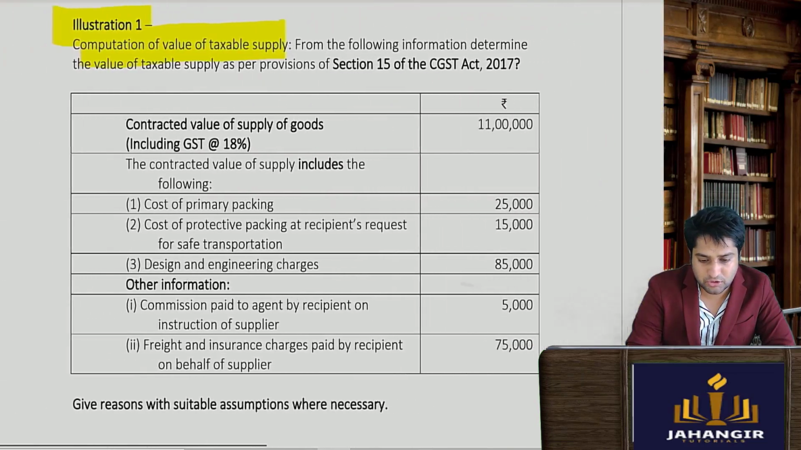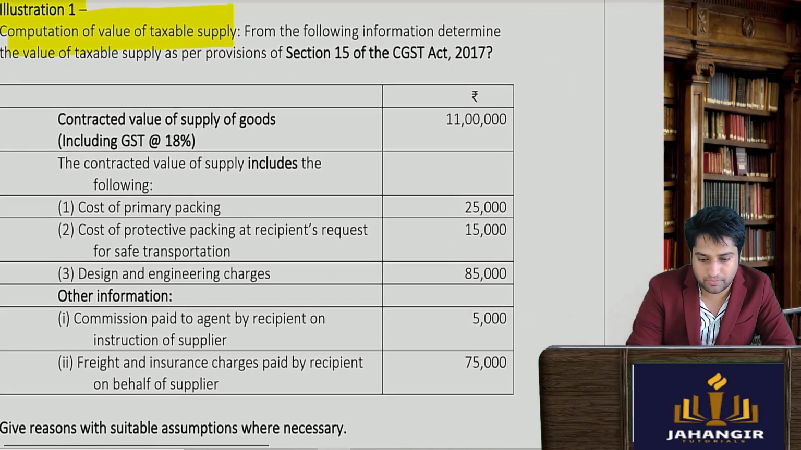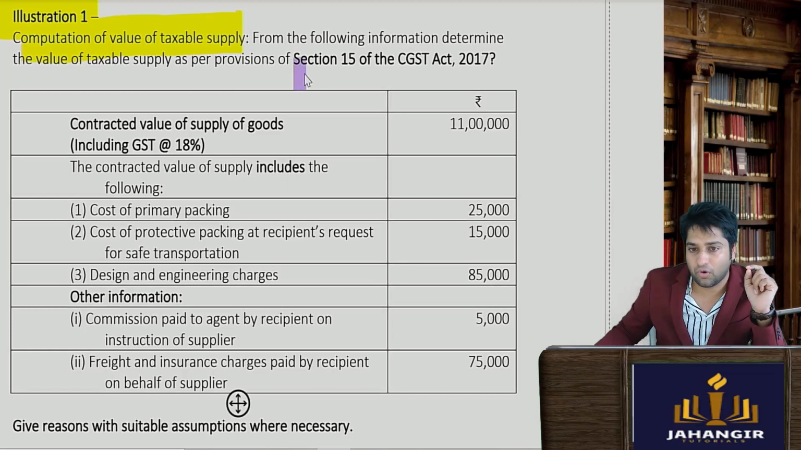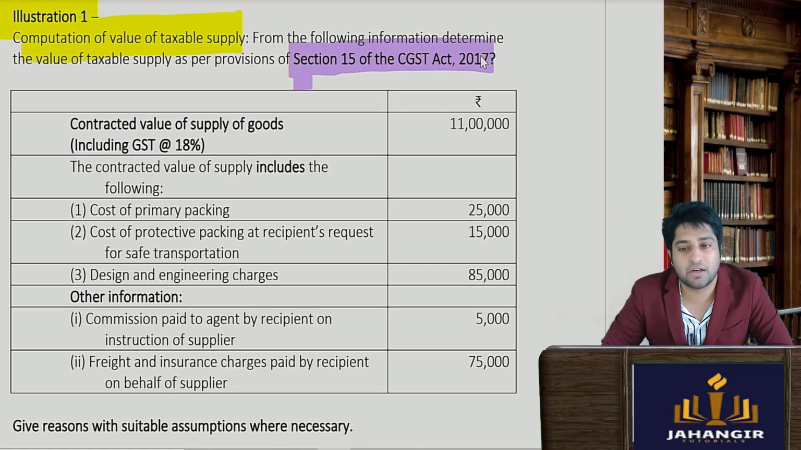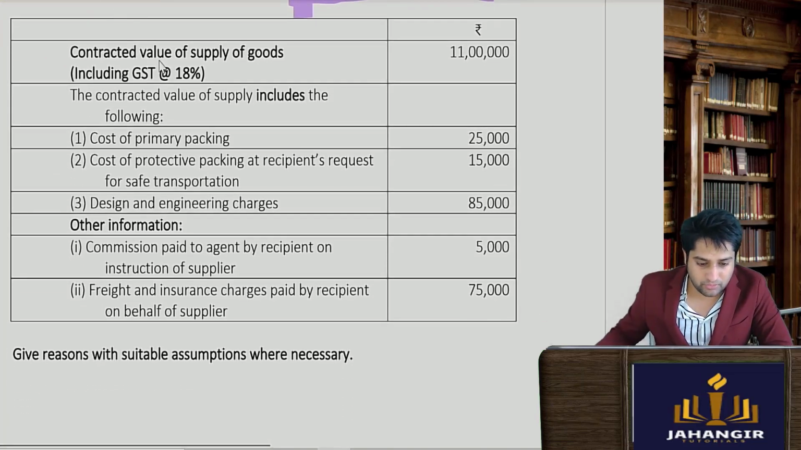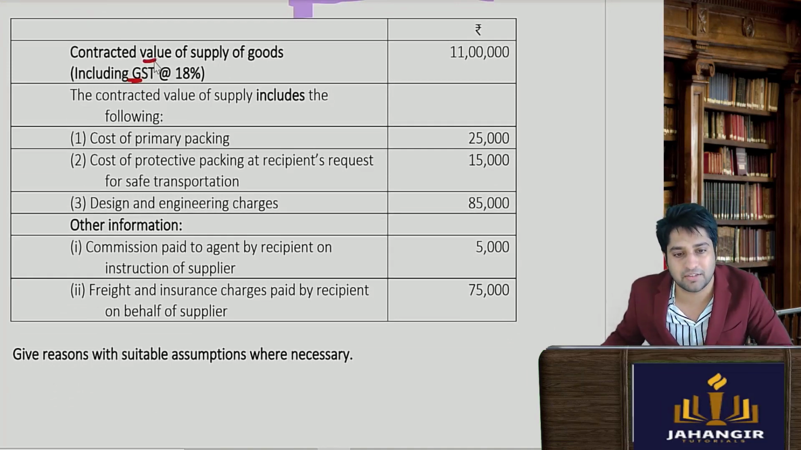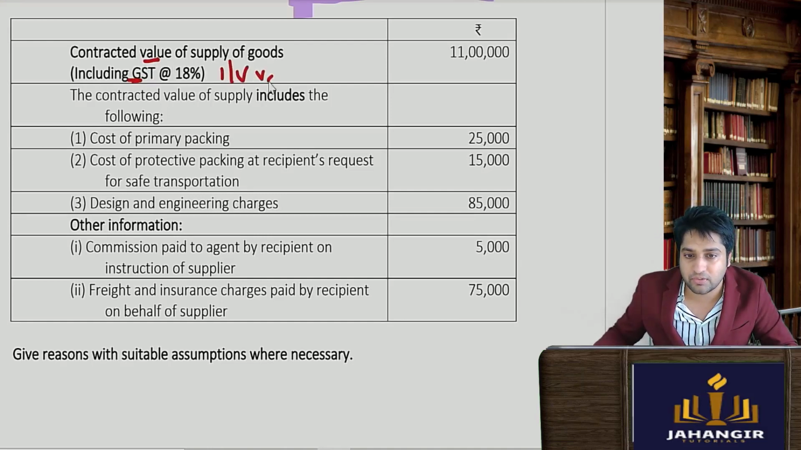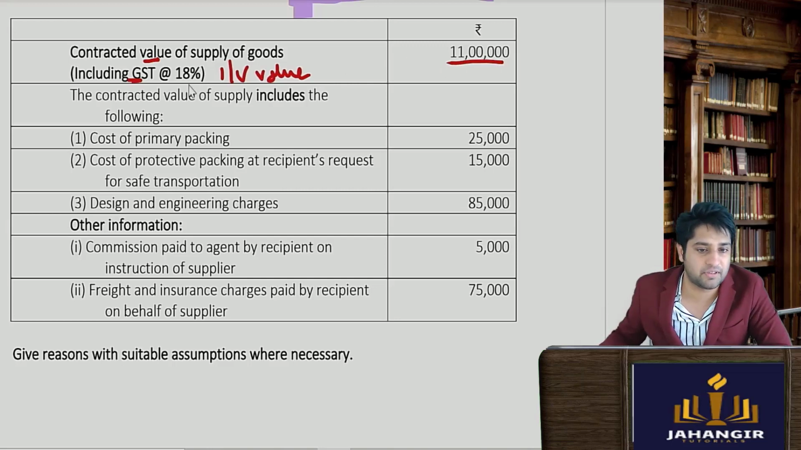From the following information, determine the value of supply as per the provision of section 15 of the CGST Act. Now the contracted value of supply including GST. When I say contracted value, it is a value including GST. So can I say it is the invoice value? The invoice value is 11 lakhs. This includes the GST figure.